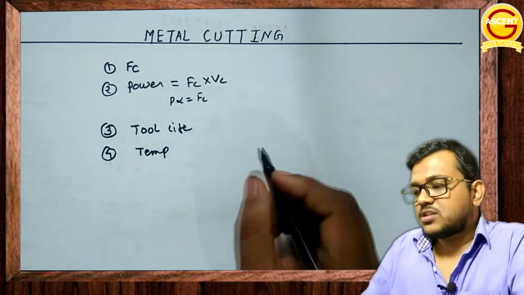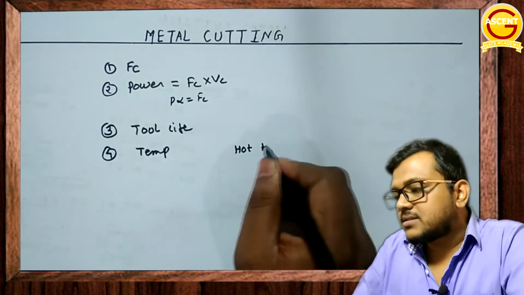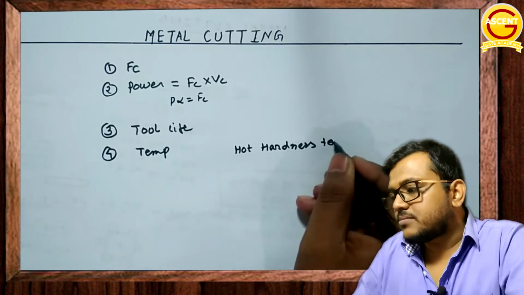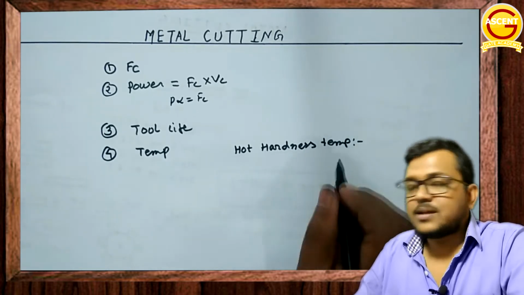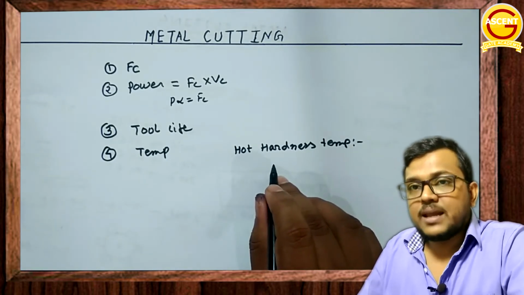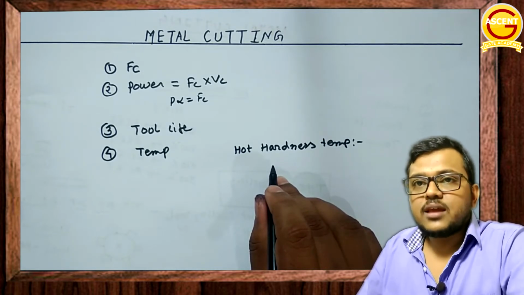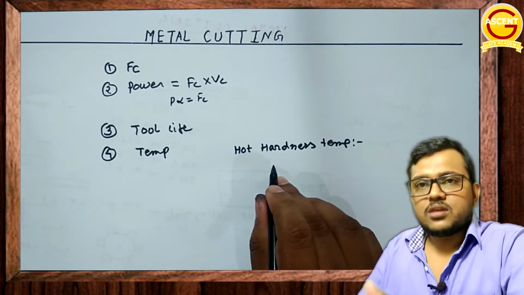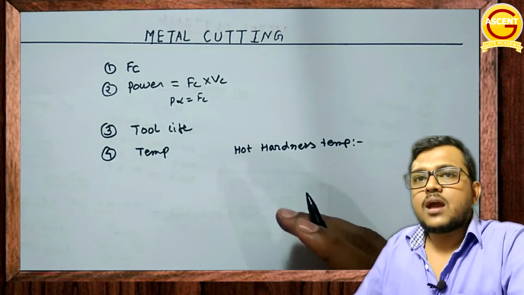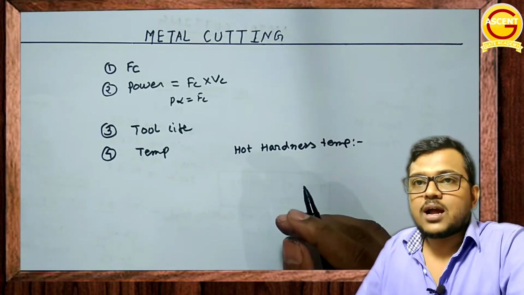Now we have to understand another term which is called hot hardness temperature. What is this hot hardness temperature? It is defined as the minimum temperature above which a metal loses its hardenability. ये वो टेम्परेचर है जिसके बाद एक मटेरियल अपनी हार्डनेस की प्रॉपर्टी को लूज कर देता है. That is called hot hardness temperature.